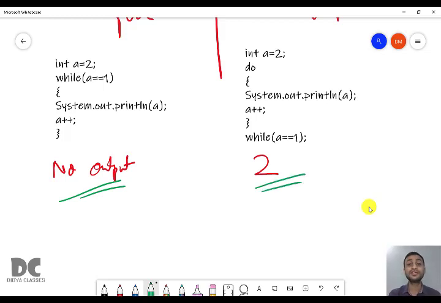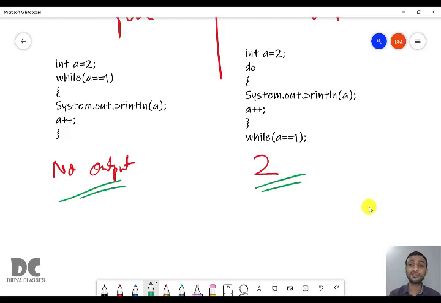This is the difference between entry control and exit control. The difference will only arise when it is false at the starting stage. In while and for, you will get no output because it is false at the starting only, it will never enter inside. But in do while, even if it is false at the starting point, it will print at least once.